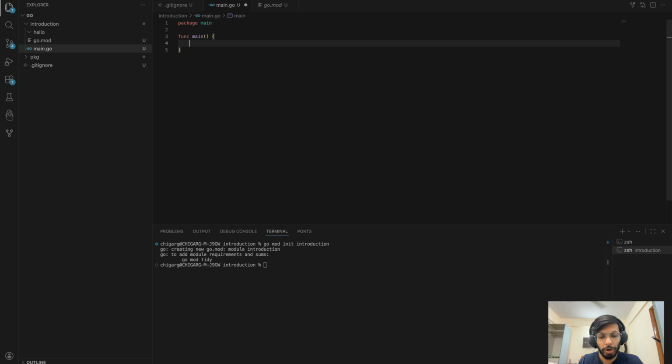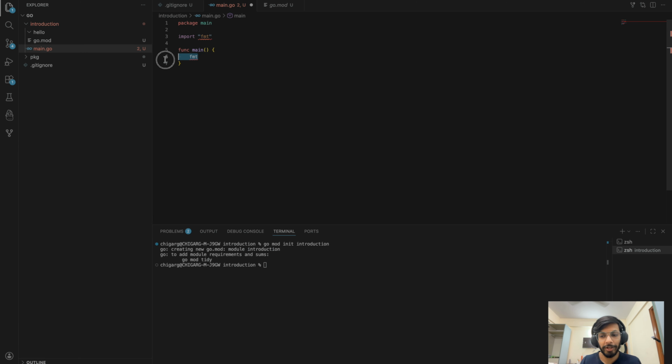So there's a very common library. You might have already seen it in other languages, FMT. Now, you need to import whatever libraries or packages you're using, but I'm not going to do that. Why? Because as soon as I hit enter, it's automatically going to import it for me. So that's the beauty of Go. It doesn't let you use anything additional which is not exactly getting used.